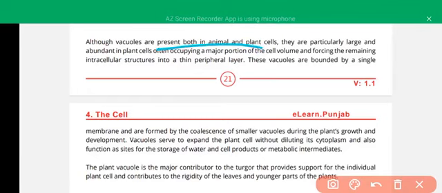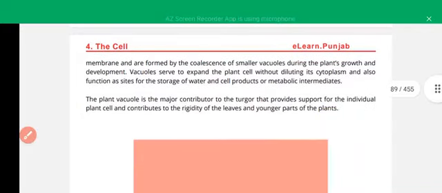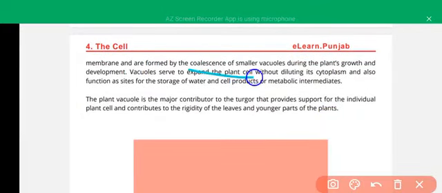And in plant cells it is large and pushes the nucleus to the periphery, and it is bounded by a single membrane. Vacuoles are formed by the Golgi vesicles. Vacuoles serve to expand the plant part without diluting its cytoplasm. They give rigidity to the cell along with its cell wall and maintain the shape of cells. They also function as a site for the storage of water and small products or metabolic intermediates.